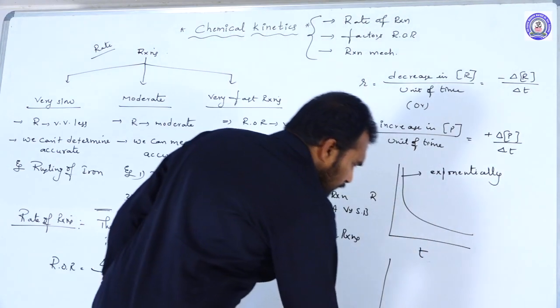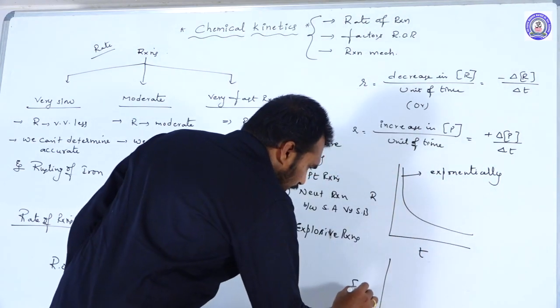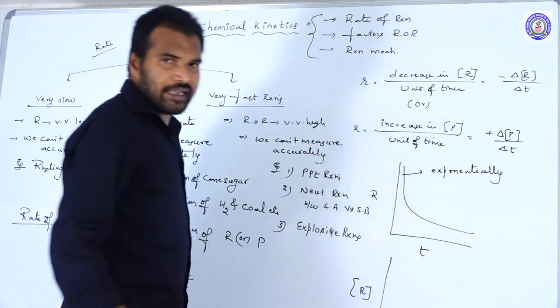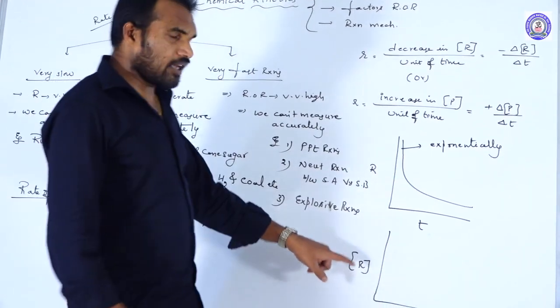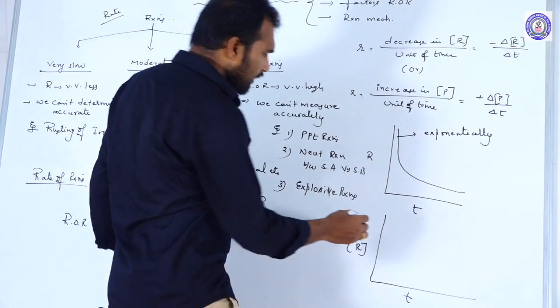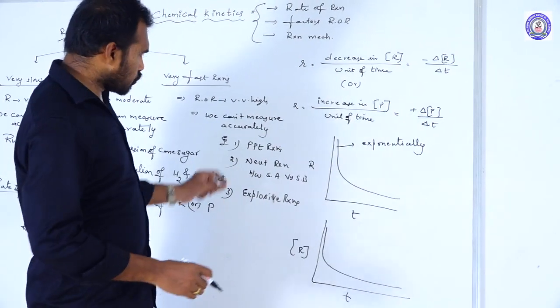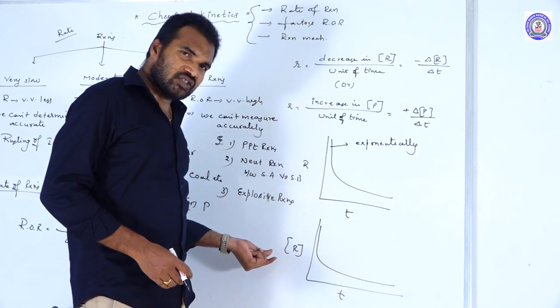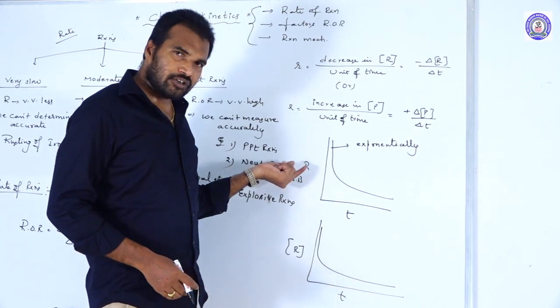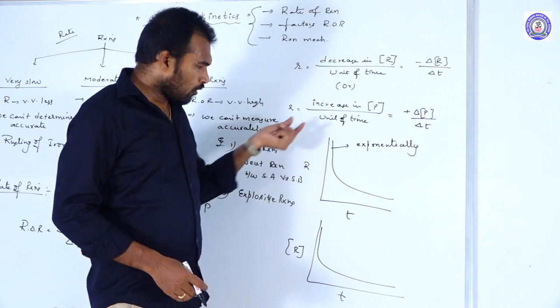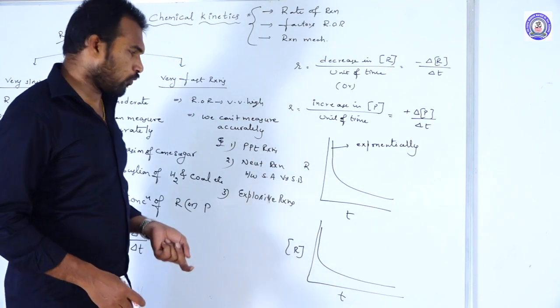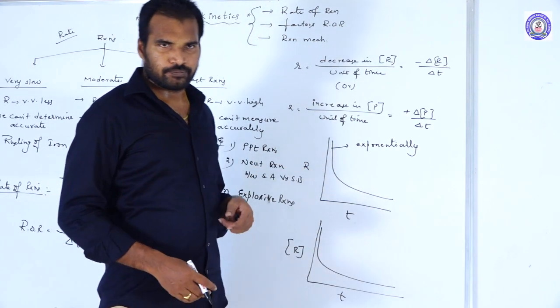Similarly, when you draw the graph between concentrations of reactants and time, with the passage of time, what happens? The concentrations of reactants will keep on decreasing, again the same like this. So here one point you should be clear: both the concentrations of reactants and the rate of the reaction with respect to reactants will decrease exponentially with increasing time.